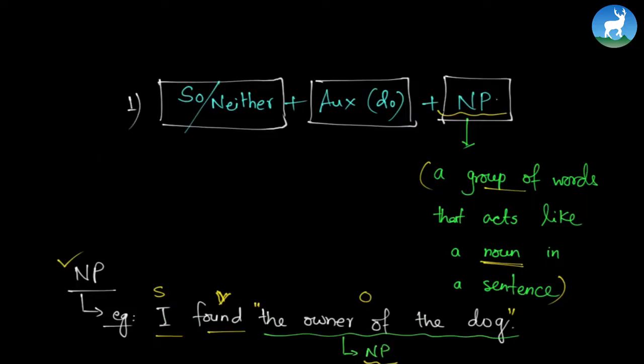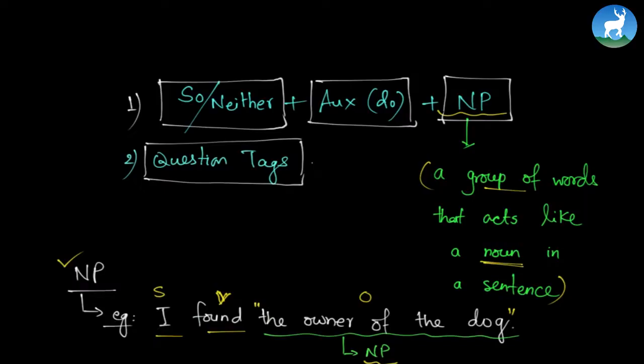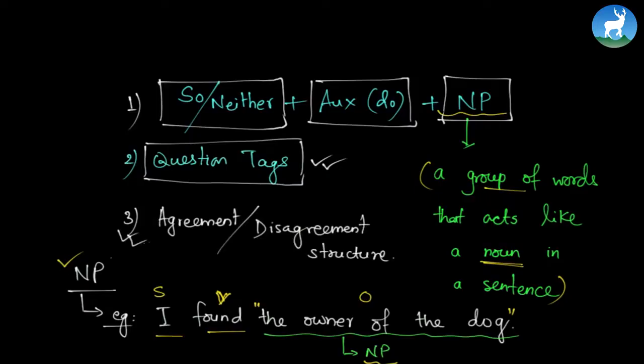We have other structures like question tags. This topic will be dealt with in detail in another segment of this video series. For now, I'm not going to go into question tags in detail. Just remember that question tags are small questions that come at the end of the sentence. They either ask for confirmation or sometimes even demand an immediate answer. We have another structure, the usual agreement-disagreement structure. So this will also be dealt with in detail in the coming series.